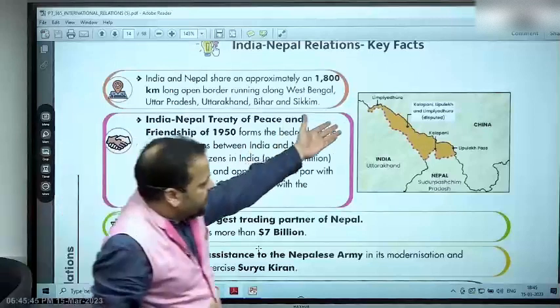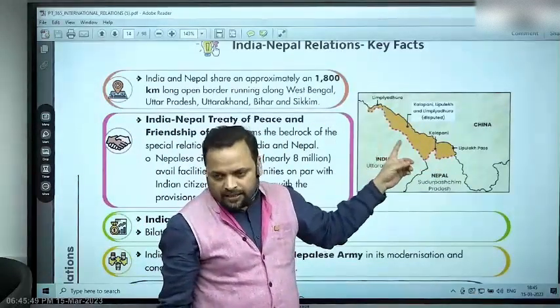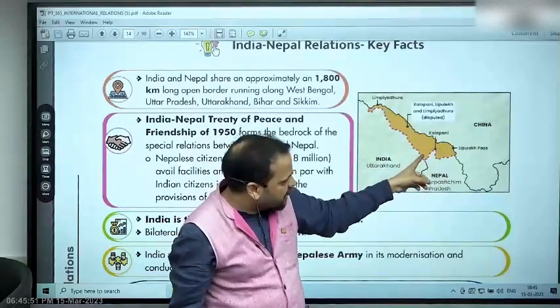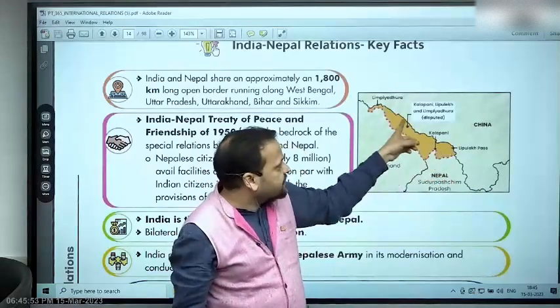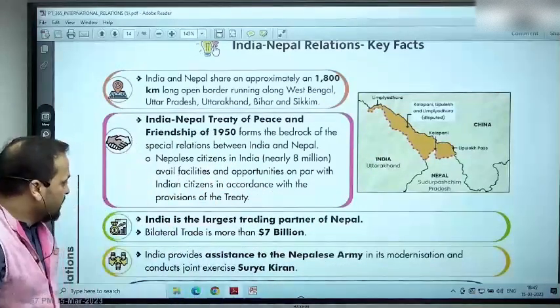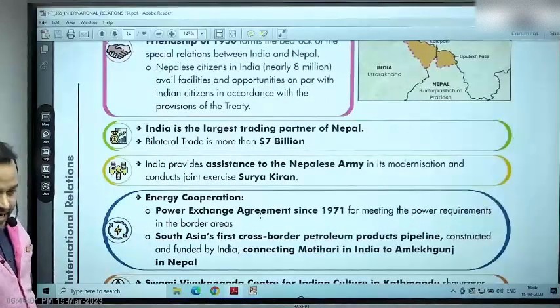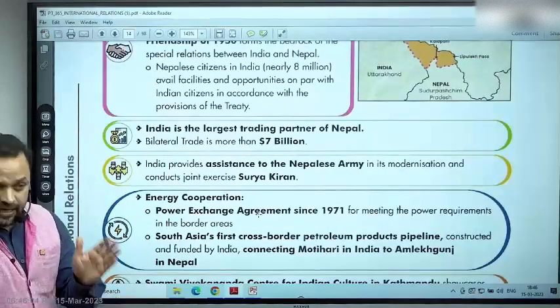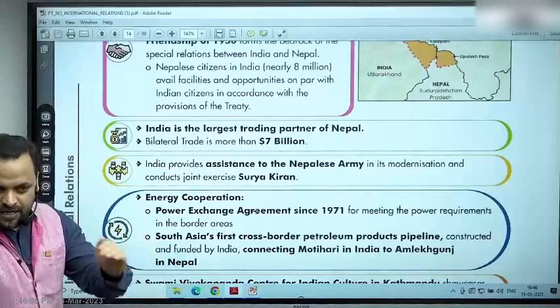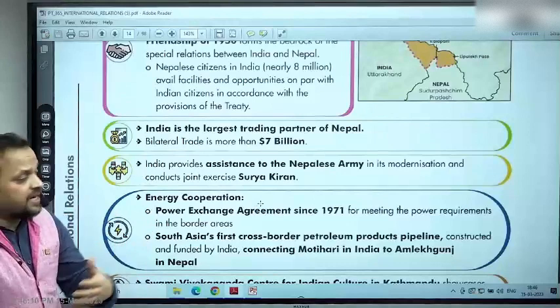This is the region, meaning this map basically shows what are the new claims of Nepal. All right, this tri-junction area, Kalapani, Lipu Lake Pass and Limpiyadhura, all in Uttarakhand, state of Uttarakhand. So $7 billion of trade, it's a significant trade, and here also we have a significant trade surplus. So again, understand, Nepal is a proximate important export market for India.